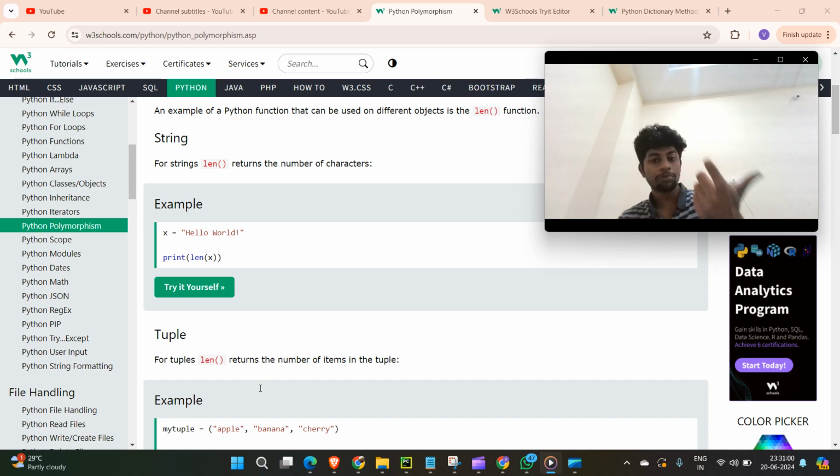Whatever the method is going to perform, that is going to be different. That is the meaning of polymorphism. There is the same name, but it will execute something different.